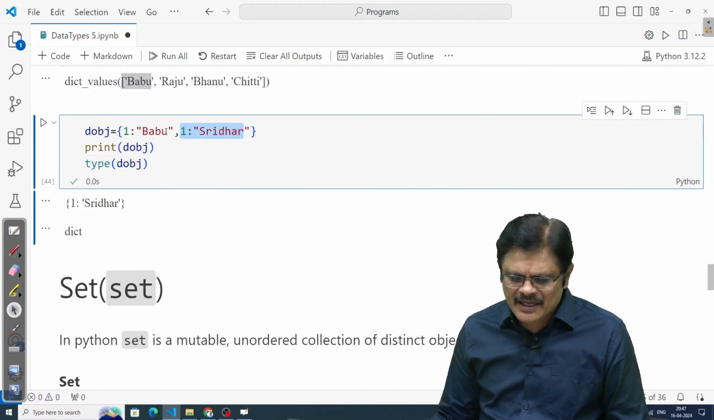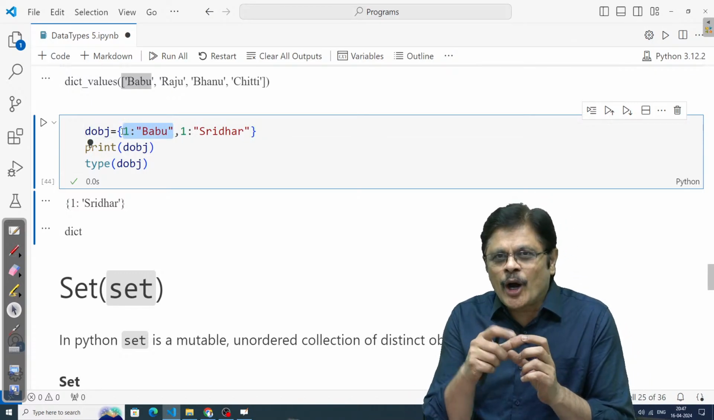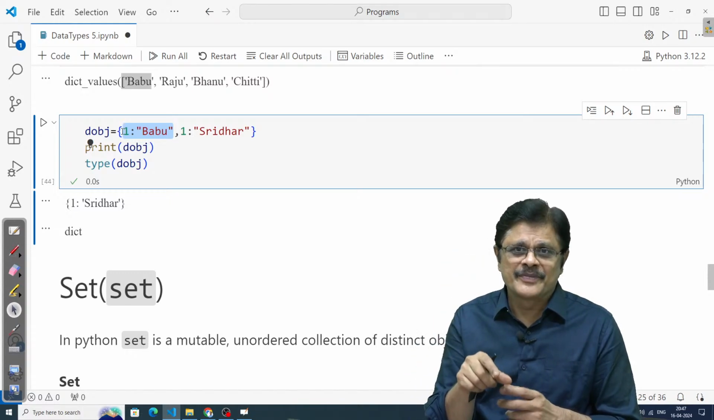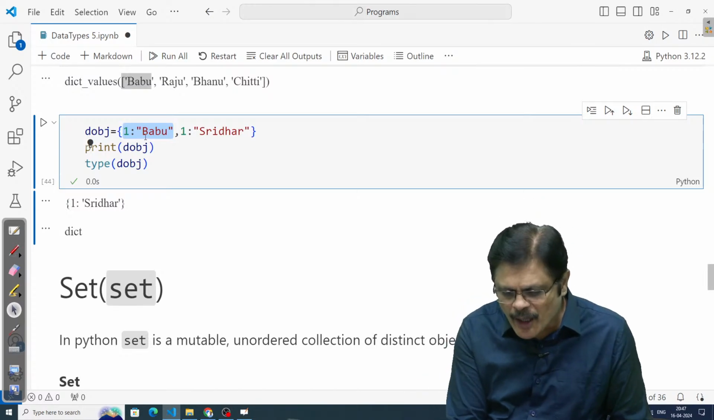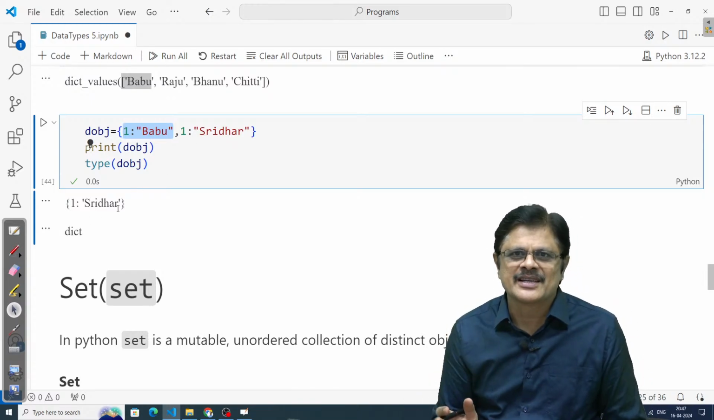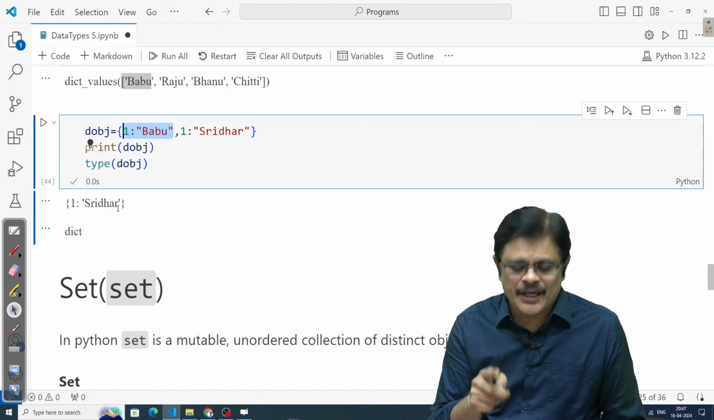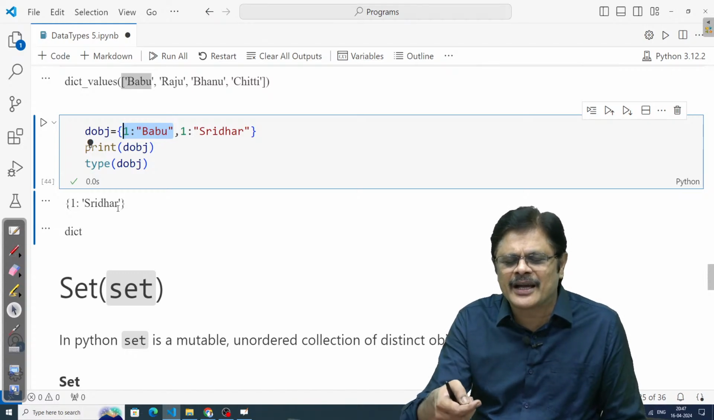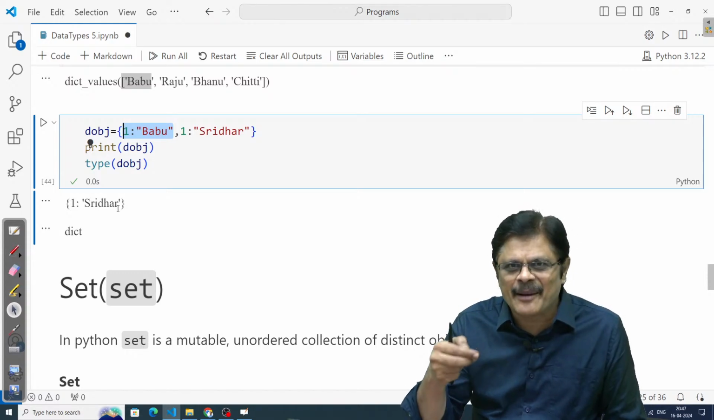When you are adding a new item in the dictionary and the key is the same, what happens? The original value Babu is replaced with this Sridhar. So only this is in your dictionary, my dear friends. So actually keys must be distinct. Keys are unique in the dictionary. If you write multiple keys, only one of the keys is considered. Maybe it's considering it like a set, and exactly the same thing will happen in the set also.